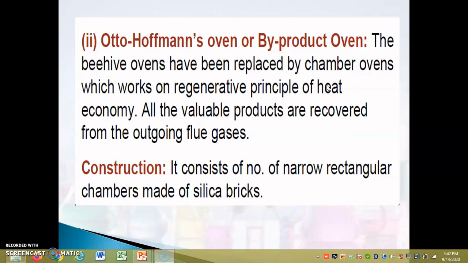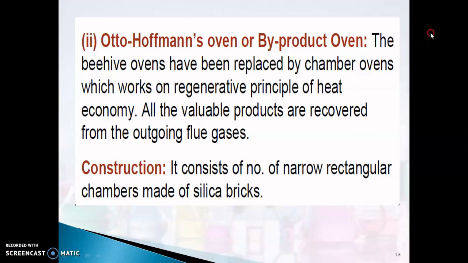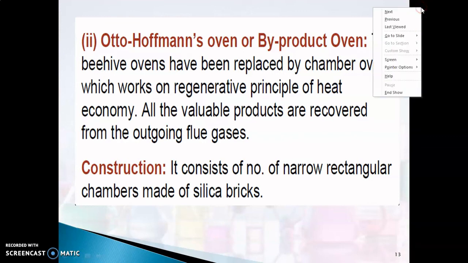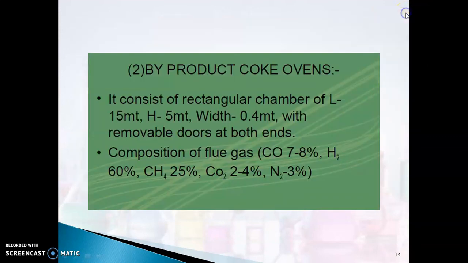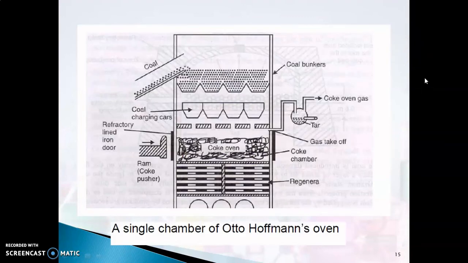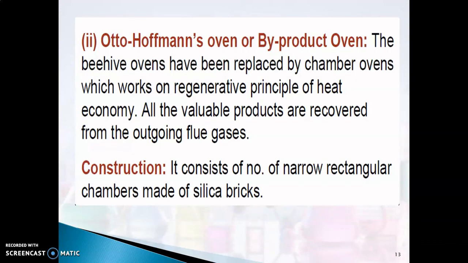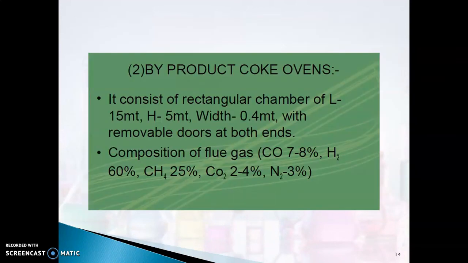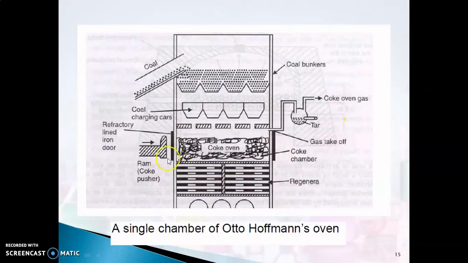So that is also an important merit of your Otto Hoffmann's oven. And construction, how does it look like and how do we construct it? It consists of narrow rectangular chambers made up of silica bricks. I'll show you that. Yeah, 1 second. Yeah, see, you can see this is one single chamber of your Otto Hoffmann's oven. So it consists of a number of narrow rectangular chambers made up of silica bricks. Again, that also has a height, width and all. And it has removable doors at both the ends. I hope you can see there are 2 removable doors.